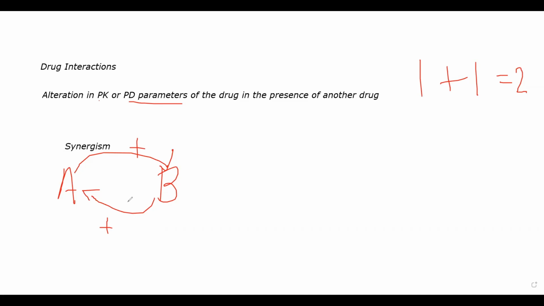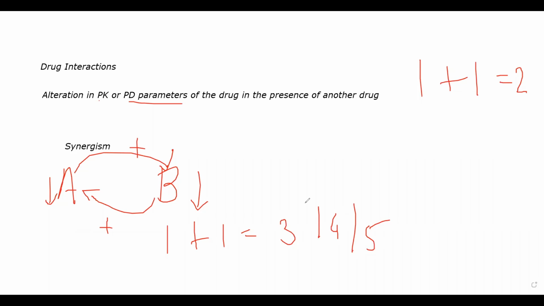For example, in certain cases, certain antibiotics, I'll not get into the details of it, but when they are displaying synergistic effects, what you can do is decrease the dosage of both of these drugs. Because in this scenario, you will not get 1 plus 1 is equal to 2. You might get 1 plus 1 is equal to 3 or 4 or 5.